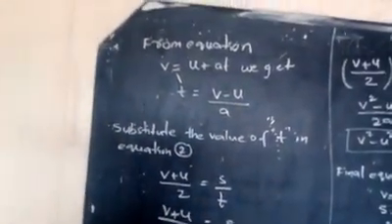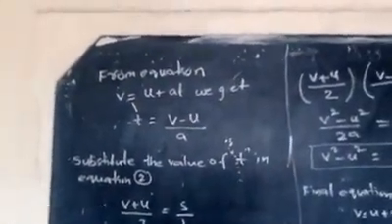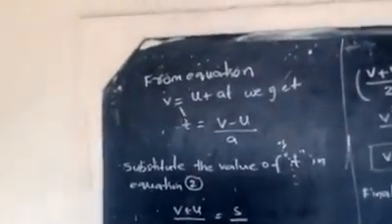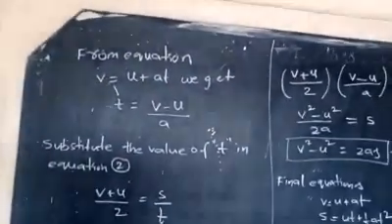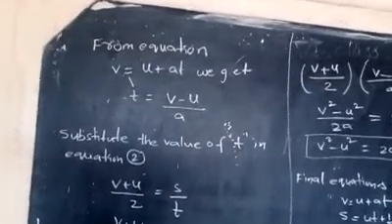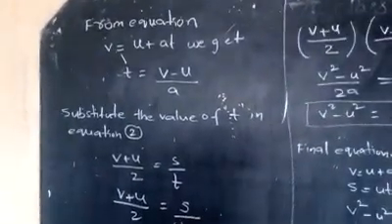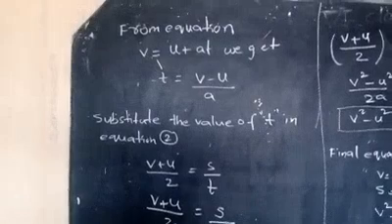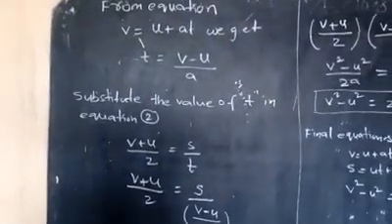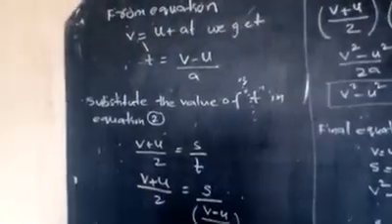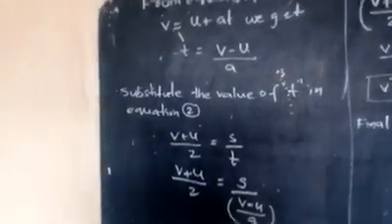Okay children, we know the first equation: v is equal to u plus at. From this equation we get t is equal to v minus u by a.